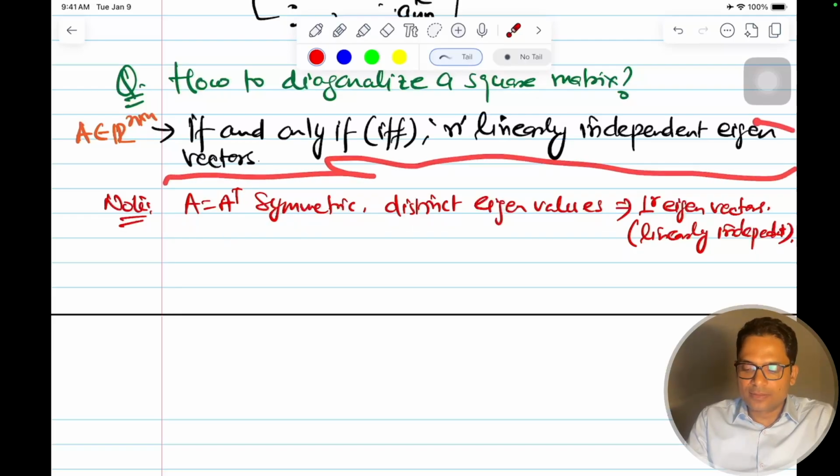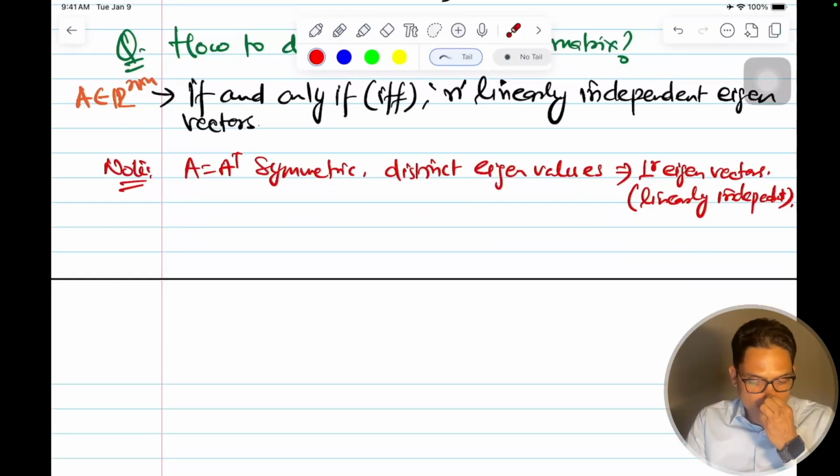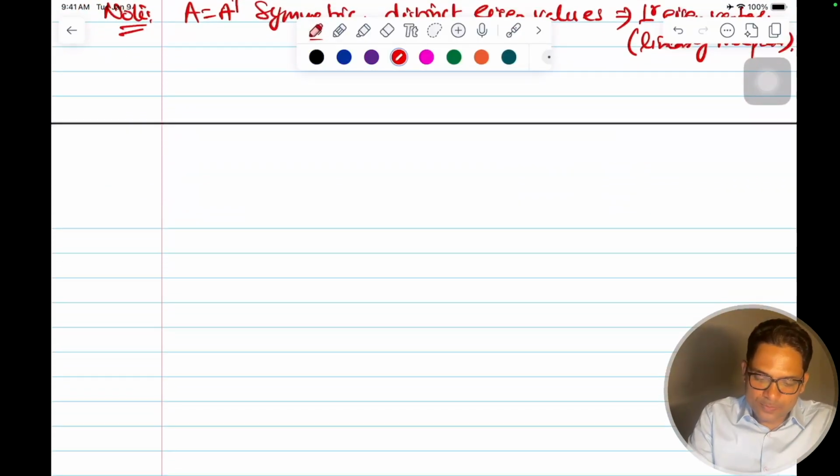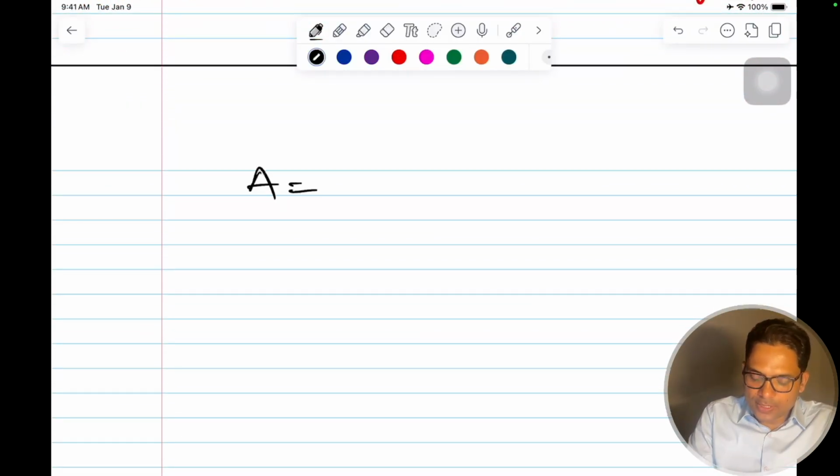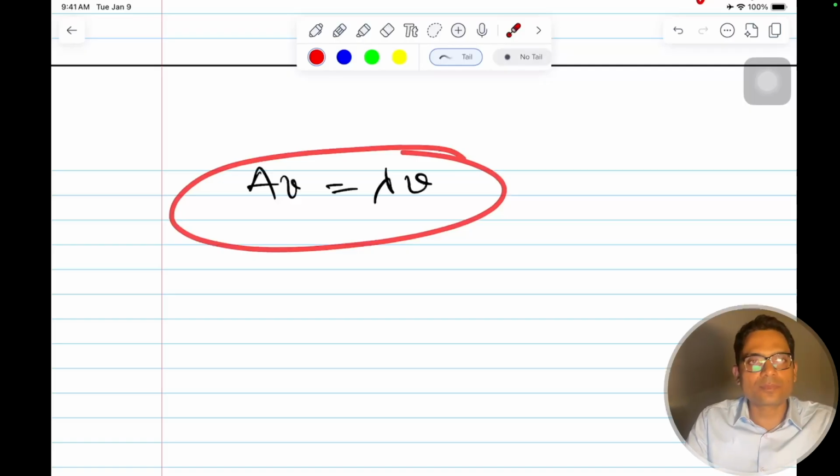So now how to formulate this? There are steps. First of all, we know that A v is equal to lambda v. So this is our eigenvalue equation.